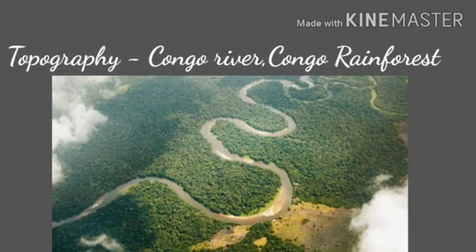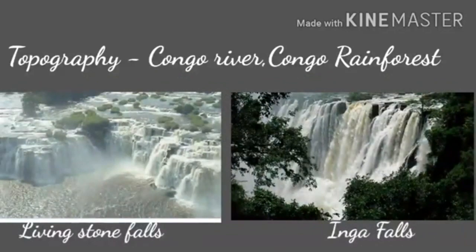See children, Congo is not only famous for rivers but is also famous for waterfalls. What are the famous waterfalls in DRC? Yes, the famous waterfalls are the Livingstone Falls and the Inga Falls. Do you know children, what do you mean by topography? Yes, topography is the study of land surface. It refers to mountains, valleys, rivers on the surface.